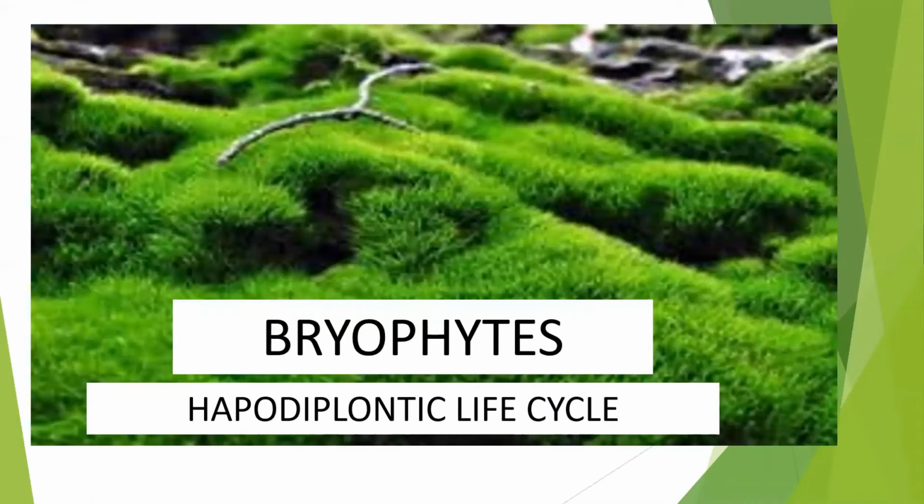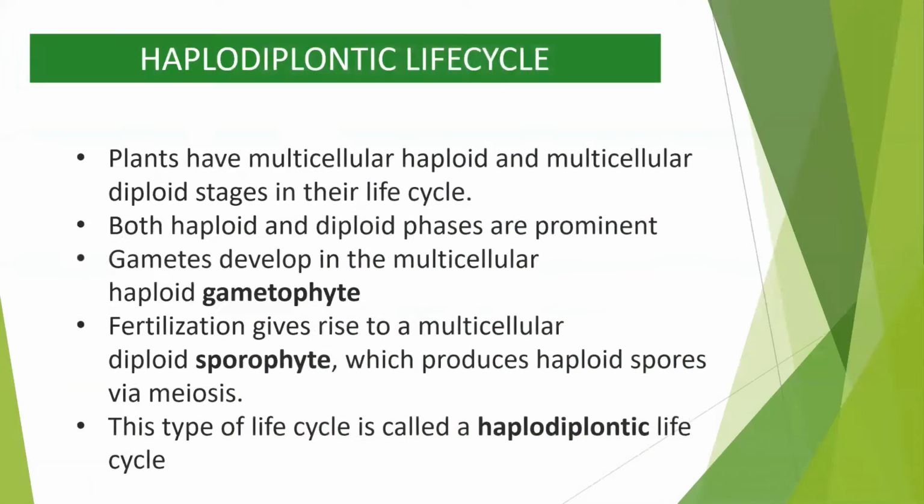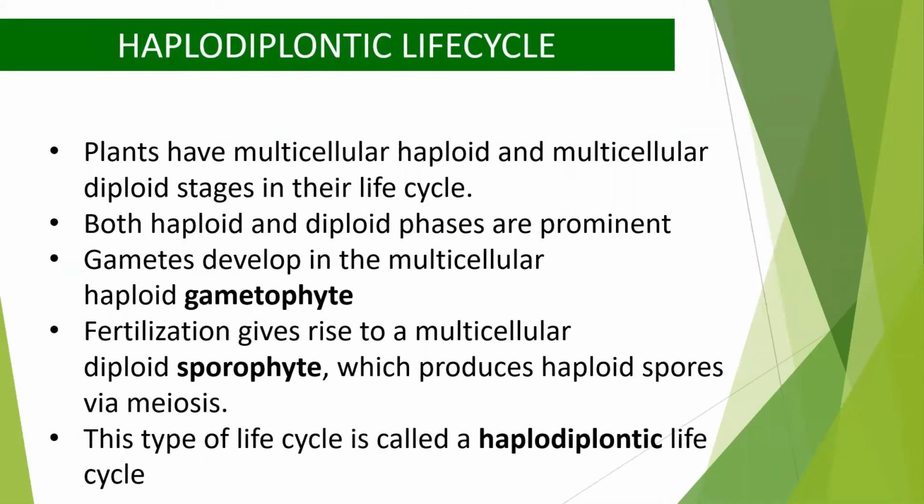Now let us study the haplodiplontic life cycle in bryophytes. In bryophytes, again the main plant body is haploid, but it is multicellular now. In these plants, there is also a diploid multicellular stage in the life cycle. And both these haploid and diploid stages are quite prominent.